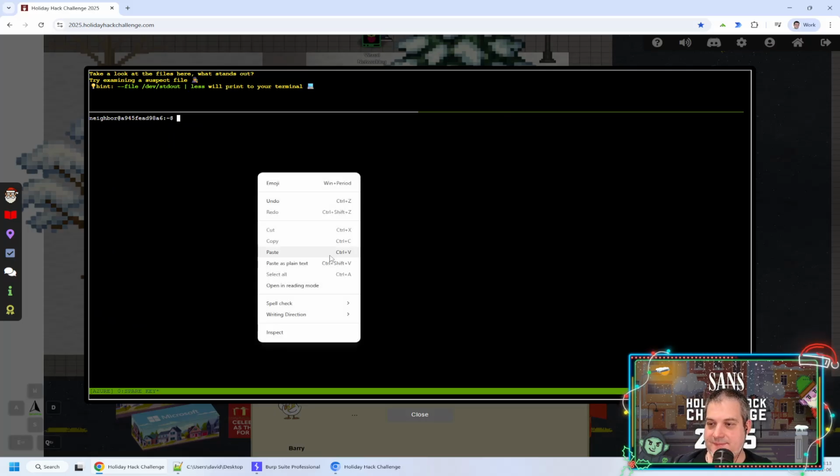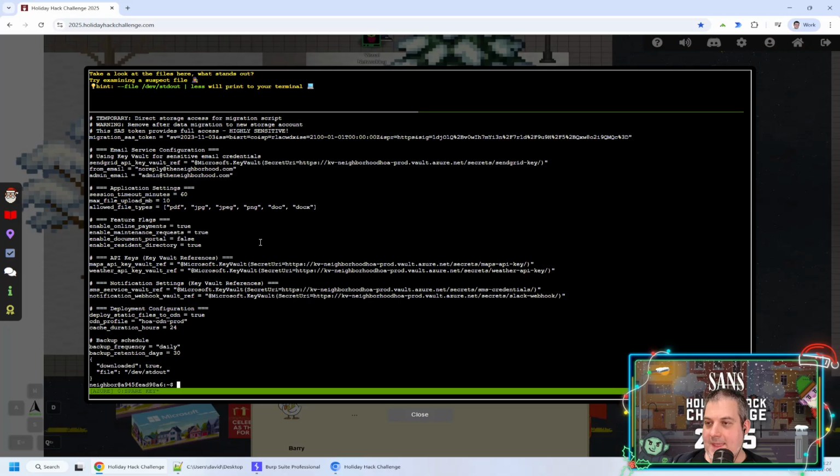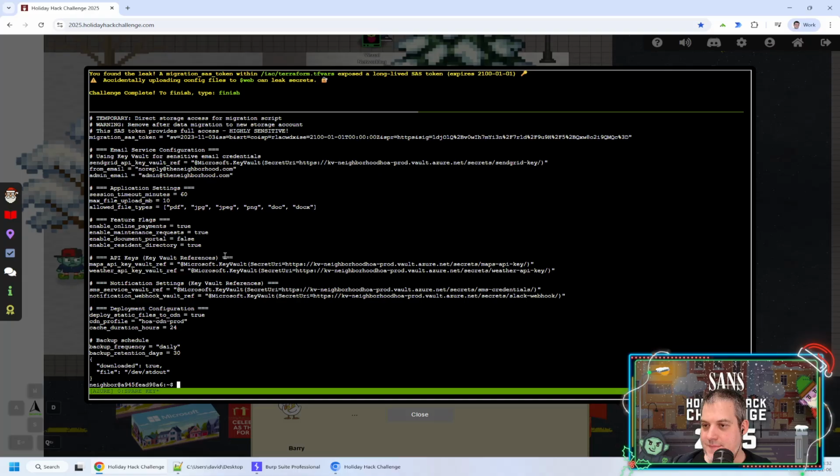Interesting file. And just like before, we are going to use storage blob download. Account name is neighborhood A, container was the $web, and then we're just going after this Terraform file. And what we see here in this Terraform file, I can see it here. Where is it? Migration SAS token. Oh yeah, here on top. So we have a shared access signature token.